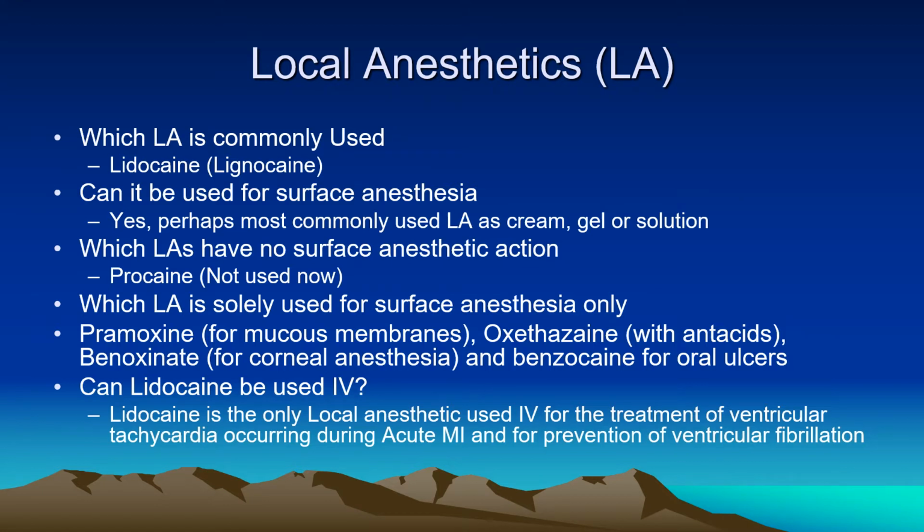Now, can lidocaine be given IV? So what are the systemic uses of local anesthetic? Perhaps lidocaine is the only local anesthetic used intravenously, and it is a drug of choice for the treatment of ventricular tachycardia occurring during evolving myocardial infarction and for prevention of ventricular fibrillation and multiple ventricular extrasystoles.